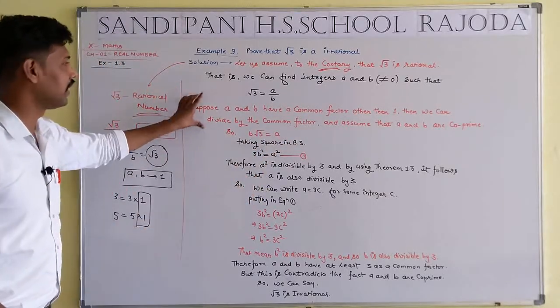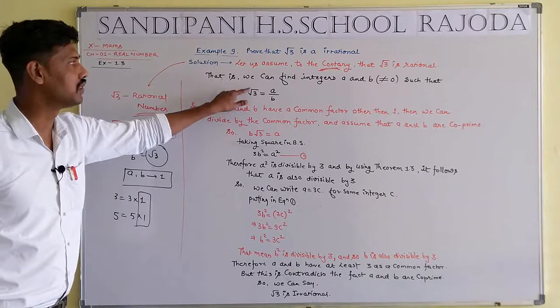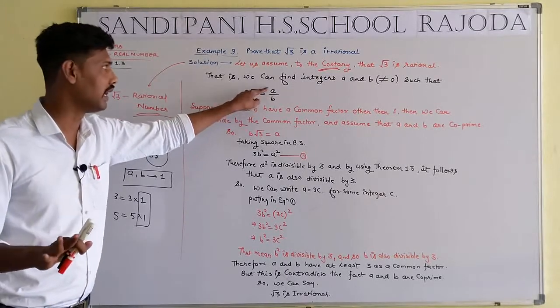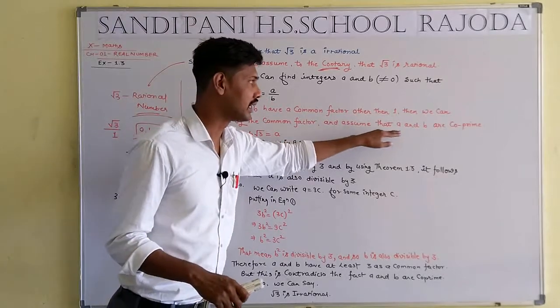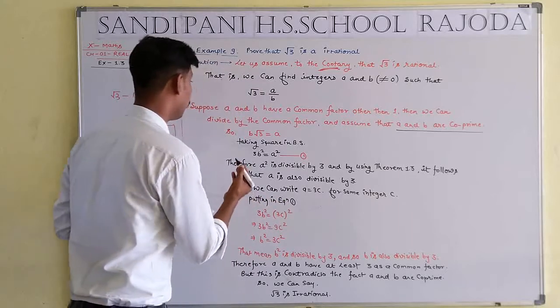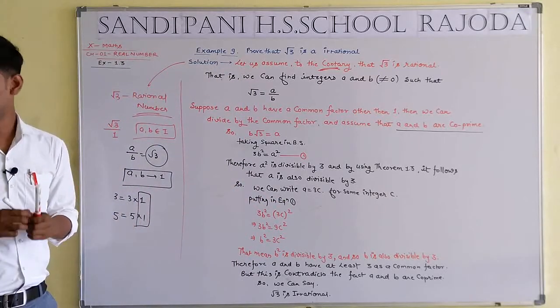In simple language, a upon b equals root 3, because we assumed root 3 is a rational number. A and b both are integers. Let us assume a and b both are co-primes. What is the meaning of prime?